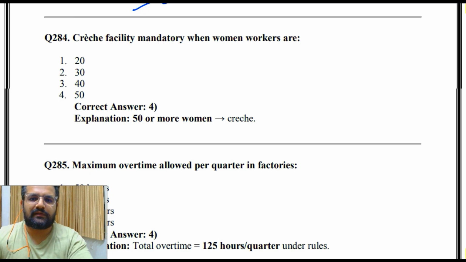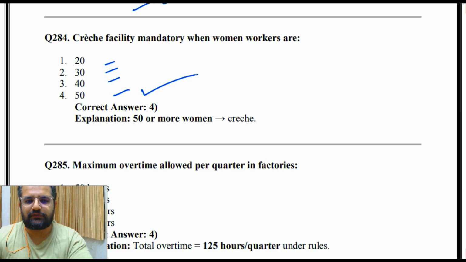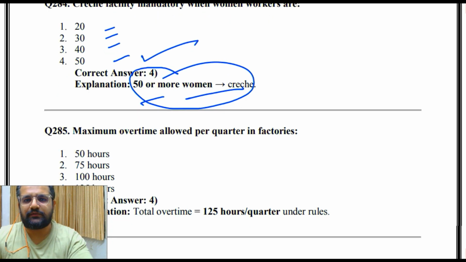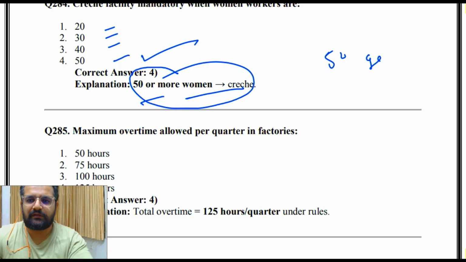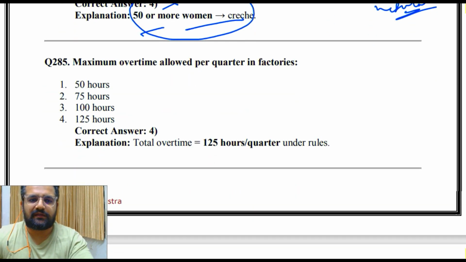Crèche facility mandatory when women workers are 20, 30, 40, 50. So the answer is 4, that is 50 or more workers. Crèche facility should be there. Now this is gender neutral. Even if 50 is written, whether there are any number of men or women in it, total is 50. This is gender neutral. In that case you will have to keep a crèche facility. How far should the crèche facility be? You tell me, otherwise we will see it shortly.